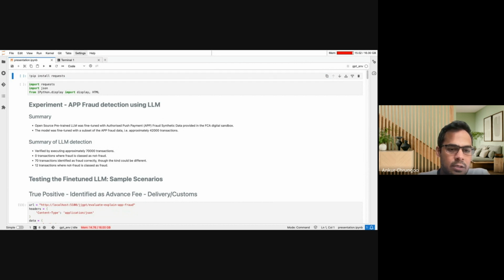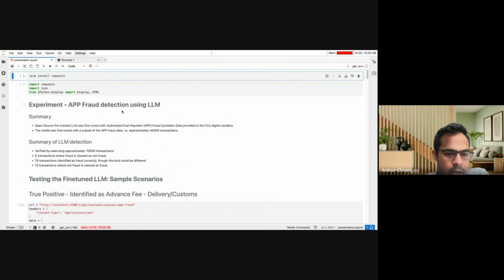I've just launched the digital sandbox here and logged into the Sandpit environment. This is a Jupyter notebook which contains some of the experiments that we have done for this use case. The idea was to use the app fraud detection synthetic data available in the sandbox to fine tune a pre-trained large language model, to see whether it can provide predictions with good accuracy and also talk about some of the explainability around the predictions. Okay, so that's the summary.